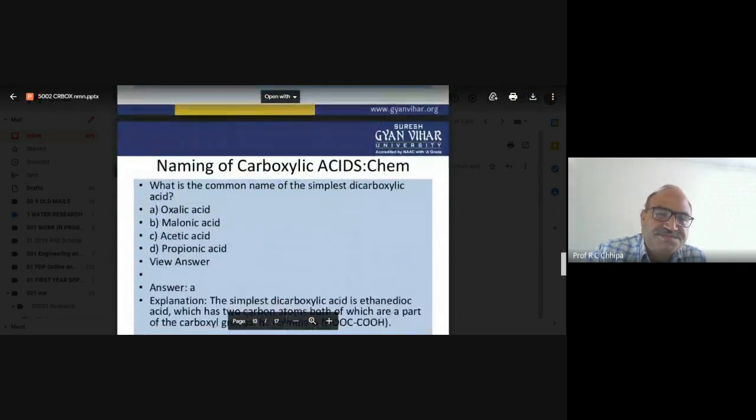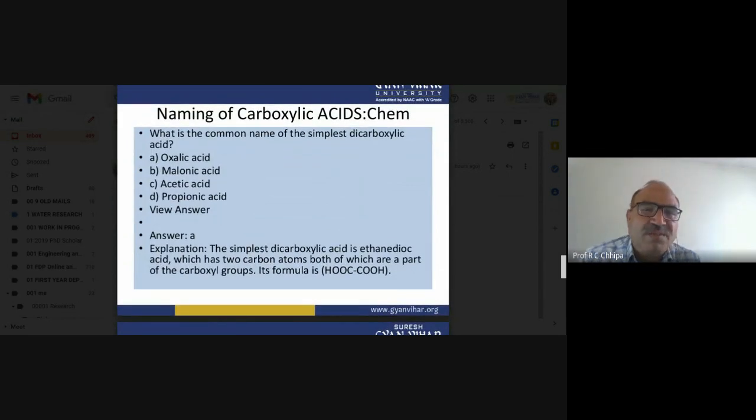Now next one. What is the common name of the simplest dicarboxylic acid? Malonic acid, acetic acid, propionic acid. Here the simplest has two carbon atoms, and that is oxalic acid, not acetic acid or propionic acid, not malonic acid. So whatever the confusion is, it depends on which compounds we are using. Oxalic acid has two carboxylic functional groups.